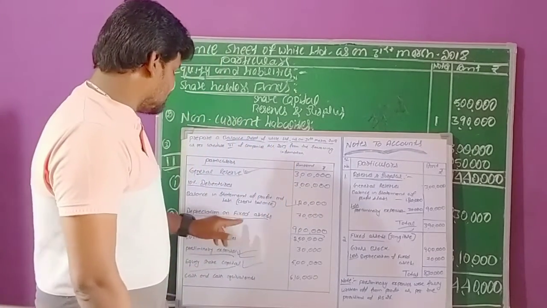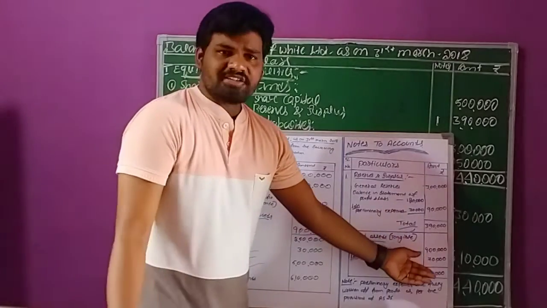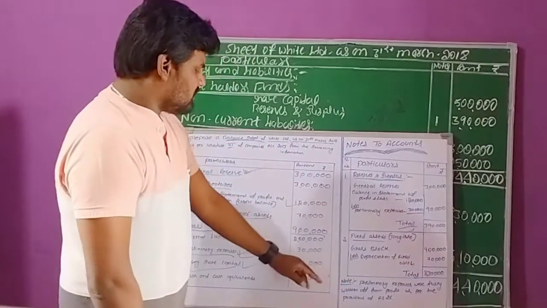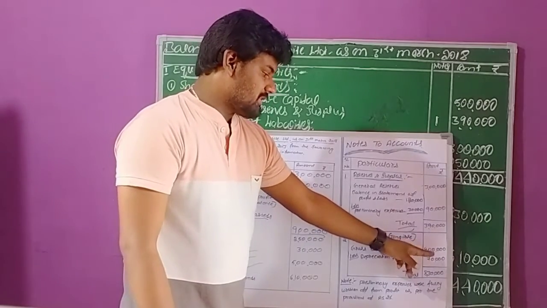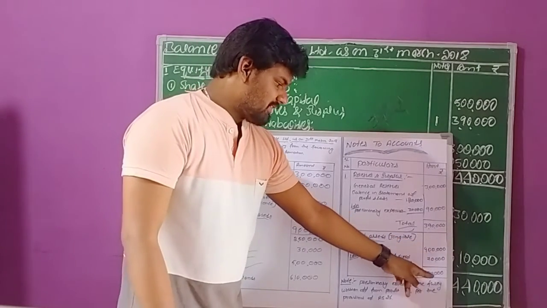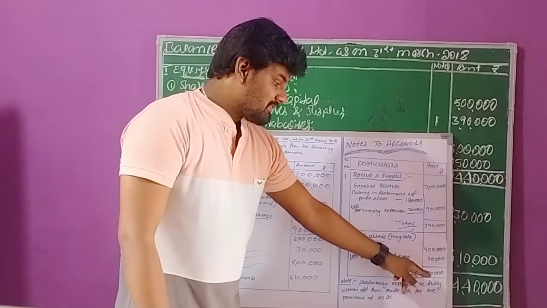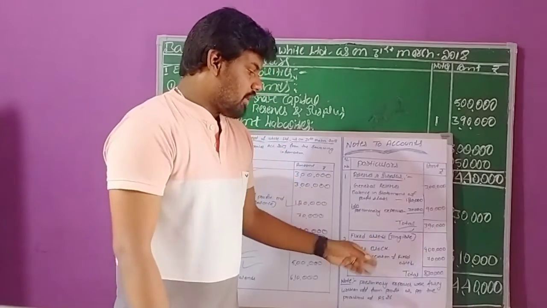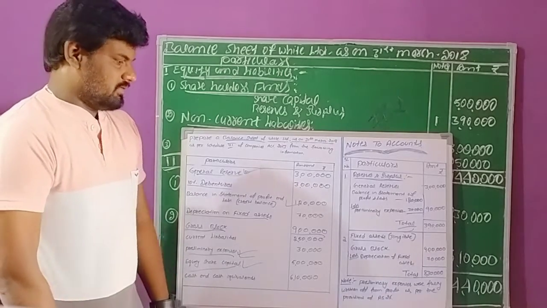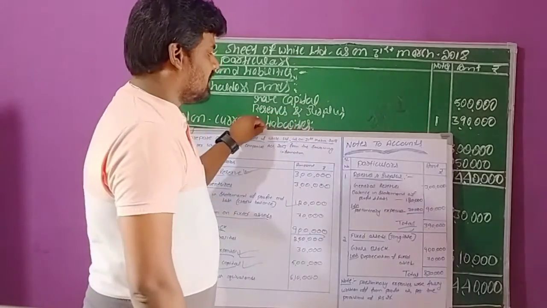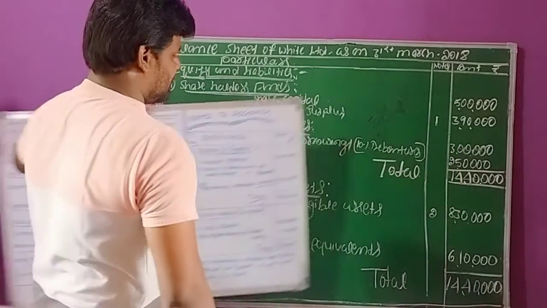So this depreciation amount we need to deduct. It is a charge against profit, right? We need to deduct it out of 9 lakh rupees. 9 lakhs minus 70,000 is 8,30,000 rupees. These 8,30,000 rupees we can call the total tangible assets in the business organization. So these tangible assets we can record under the fixed assets.